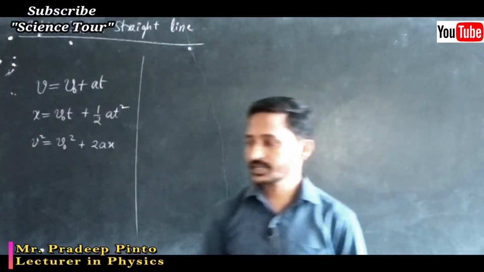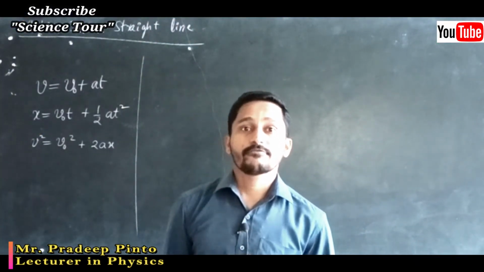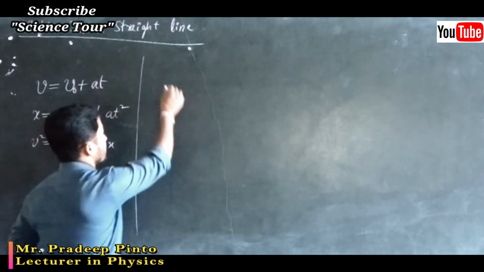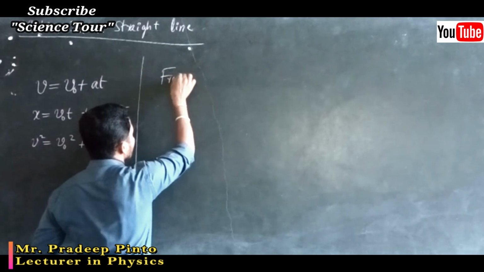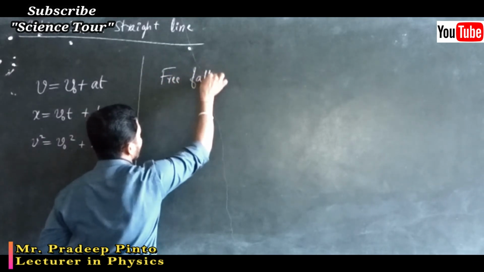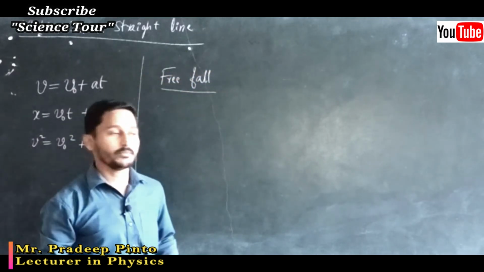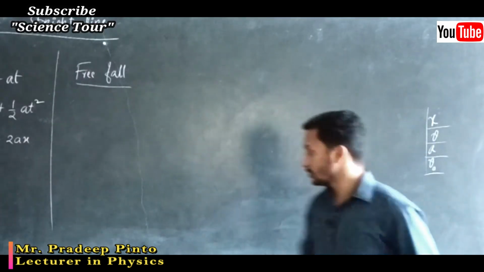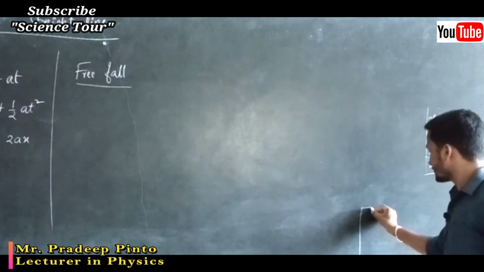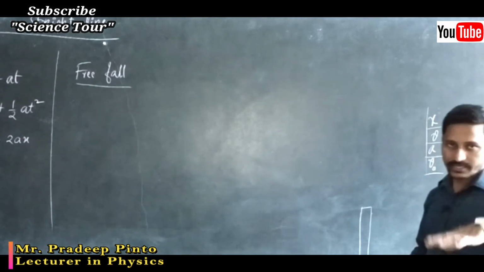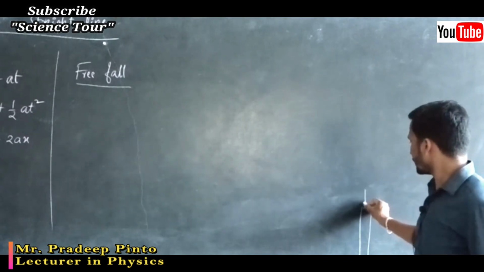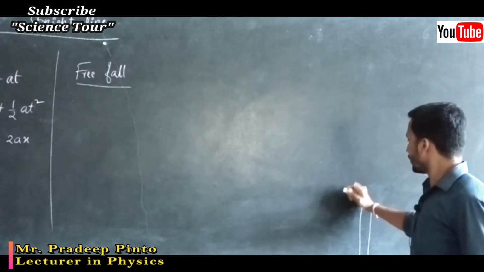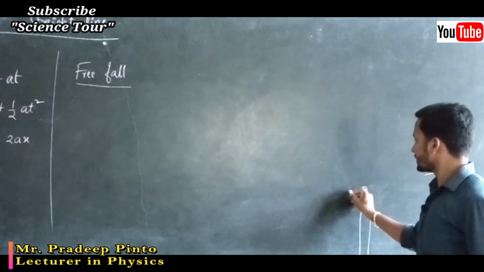Okay, we are going to begin with the free fall. That is a different case. What do you mean by free fall? As the name itself indicates, suppose you are at the tallest place on earth, or you are in a building. You are going to drop an object from a certain height.